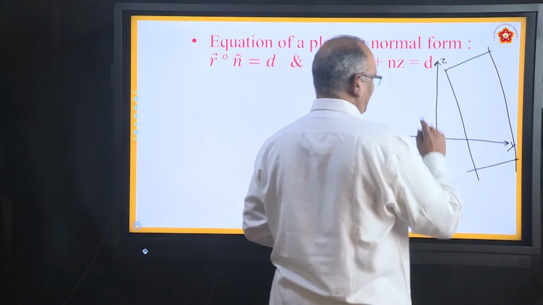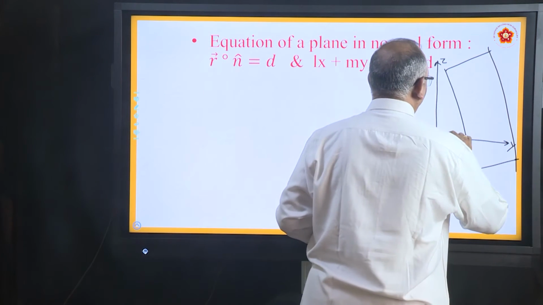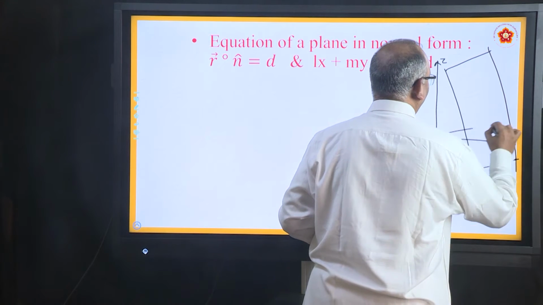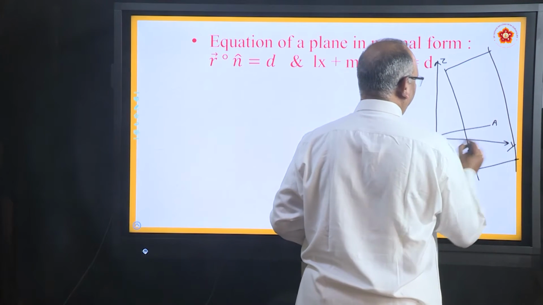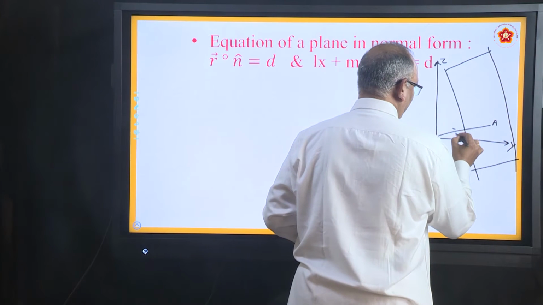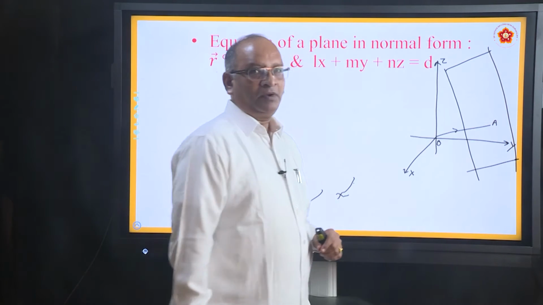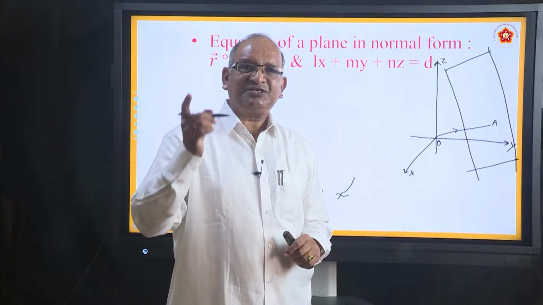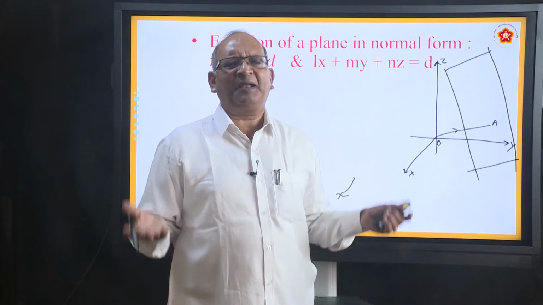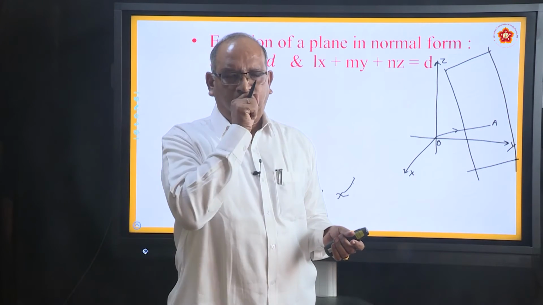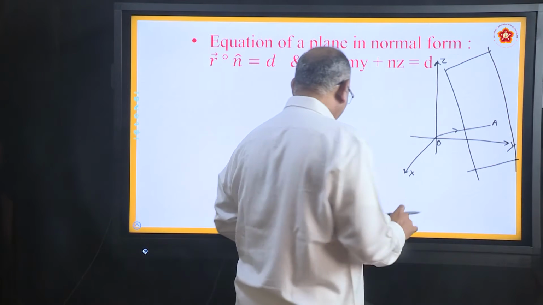Now, assume any point on this particular plane. Let us say here is a point A. And there is a vector which is normal to the plane. Normal means perpendicular.